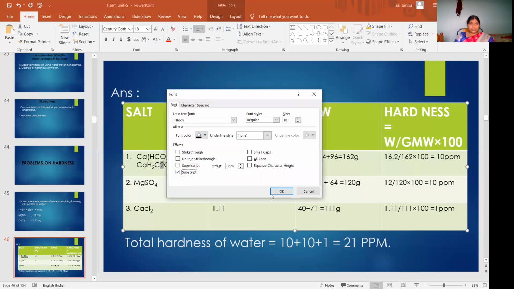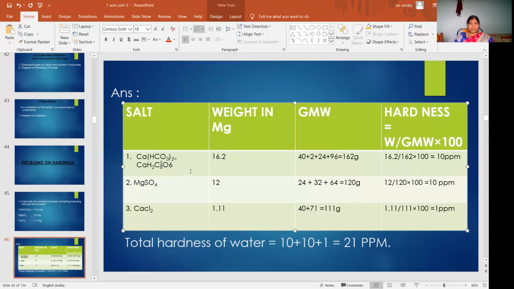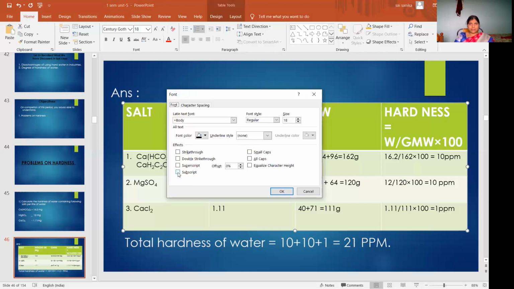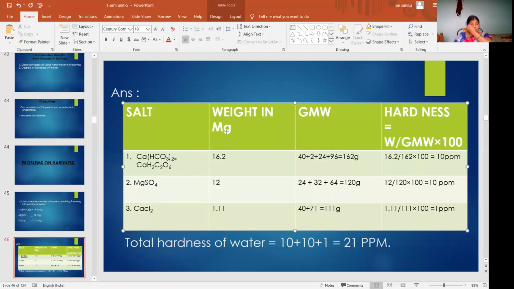162 grams. So what is the molecular weight of calcium bicarbonate? That is 40 plus 2, plus 12 twos are 24, plus 16 sixes are 96. So the molecular weight of calcium bicarbonate is 162. Like that you have to calculate the molecular weights of all the molecules.